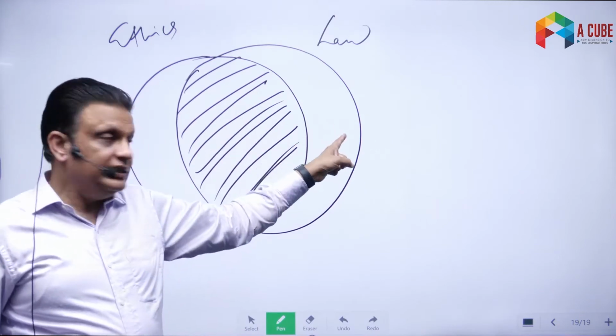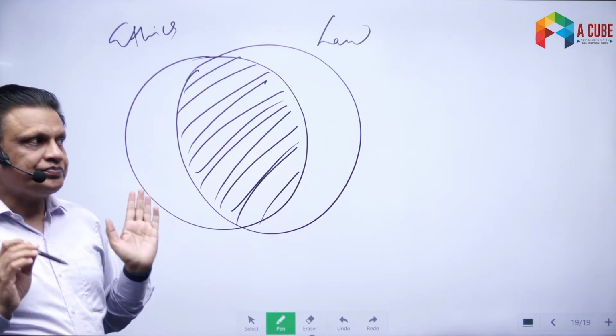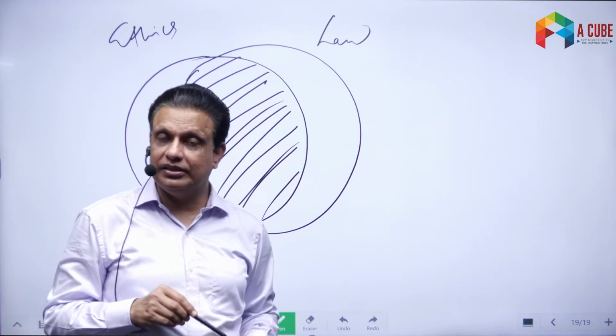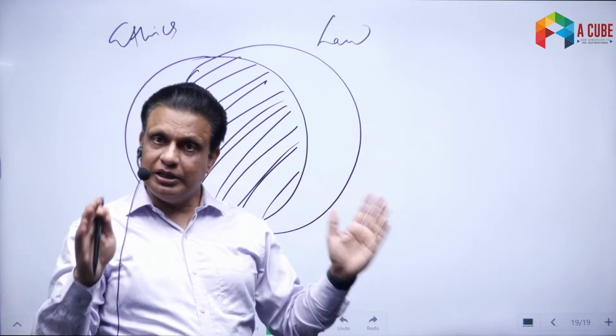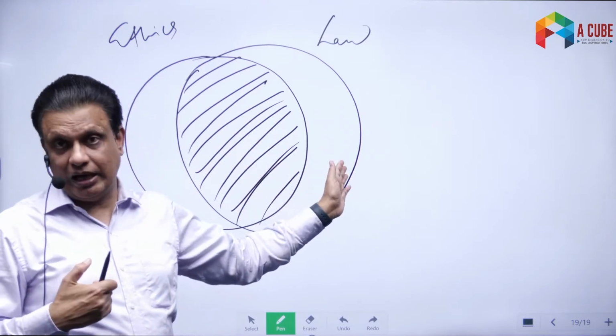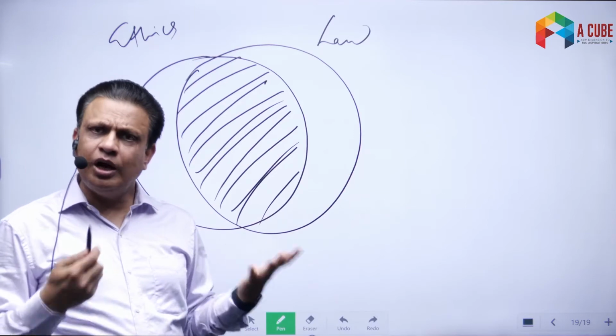Non-overlapping parts are there. Legally right but ethically wrong. Ethically right but legally wrong. They are the actions which create the biggest ethical dilemma in our life in general, in our public life. So when we are in public life, and if there is a conflict between our ethics, our morality and law, then how can we handle that? How can we resolve that?